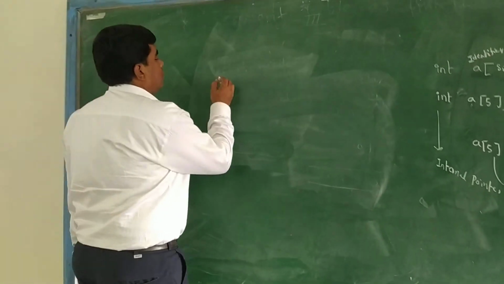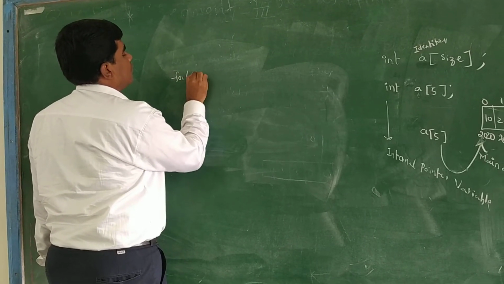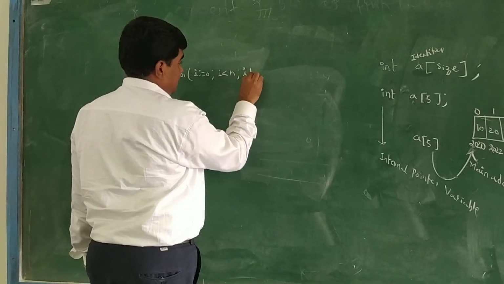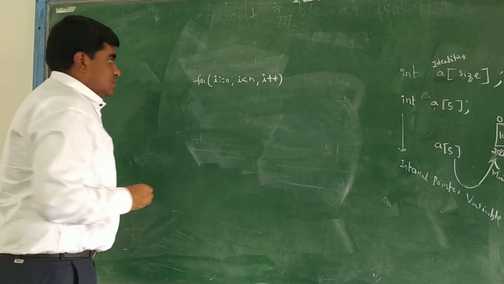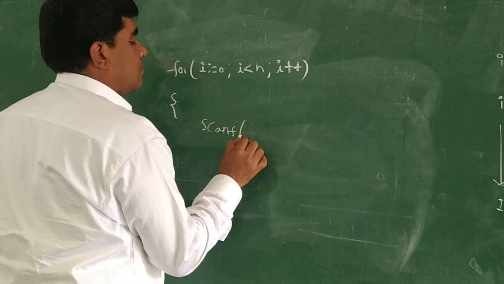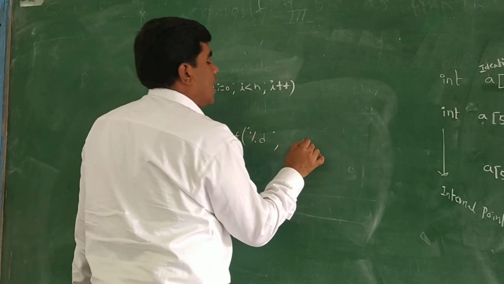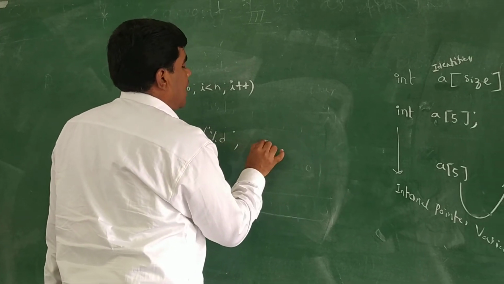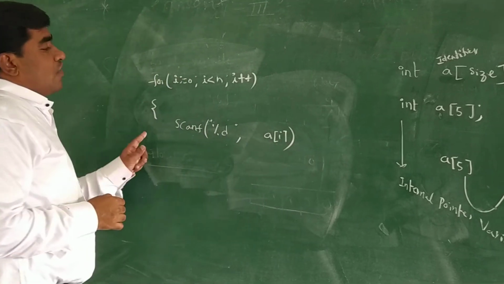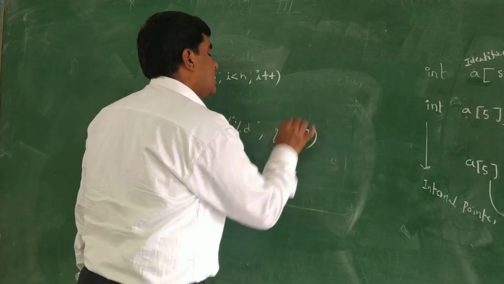So, if you want to define any values, what do we have to do? For i equal to 0, i less than n, i plus plus. If you want to read values, scanf percentage d. We are using here a of i. If you want to read that one, it will always point to an address. So we have to specify the address here.